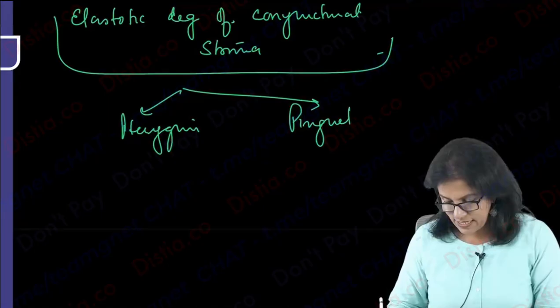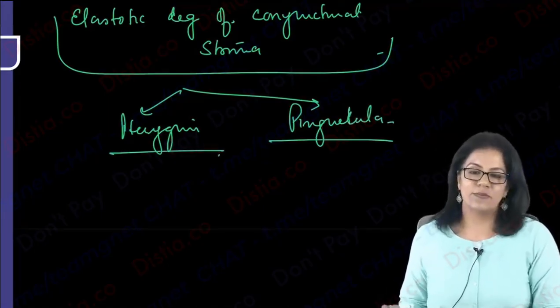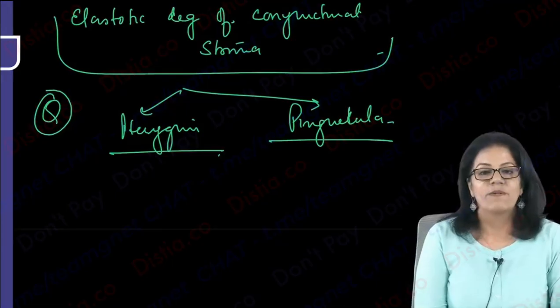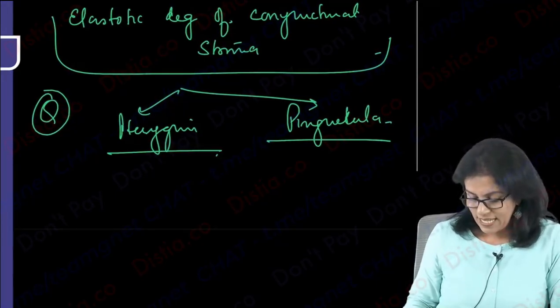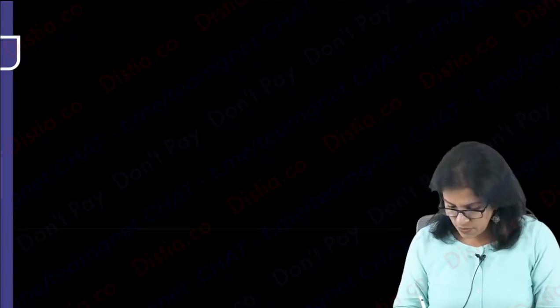Histologically they are the same. It is elastotic degeneration of the conjunctival stroma. Okay, this is ours. That's why I'm mentioning it like that. Okay, so once we know this, they have also asked you one question here. If you look at the pterygium, let's first talk about that also.